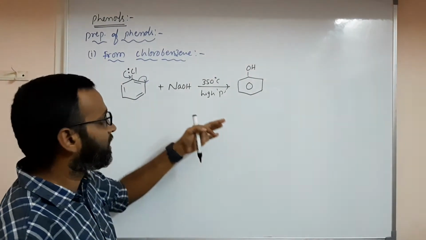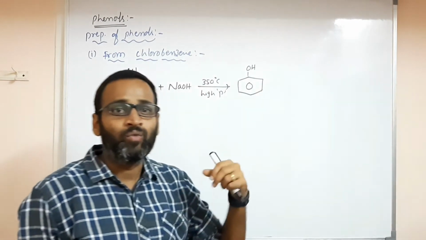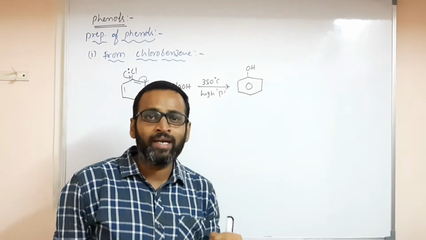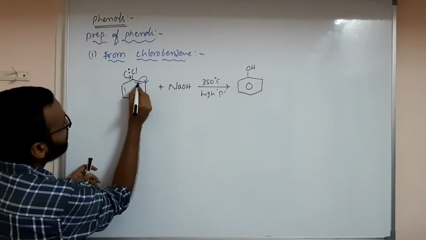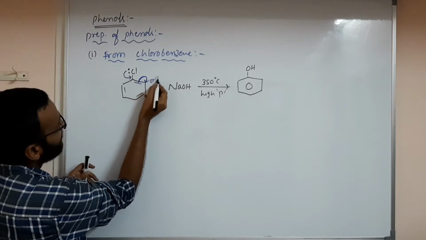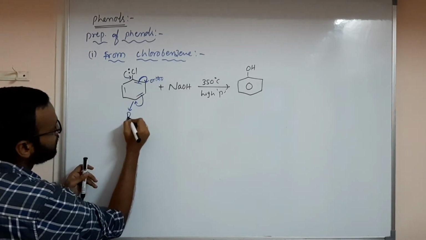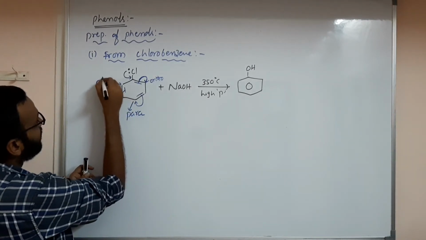Observe the migration: the pi electrons migrate towards this ortho position. Again if it migrates over here, this is para, and again over here, ortho.